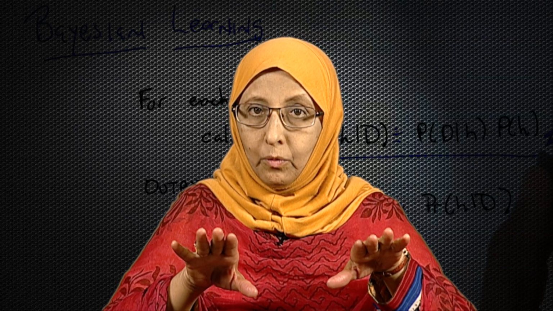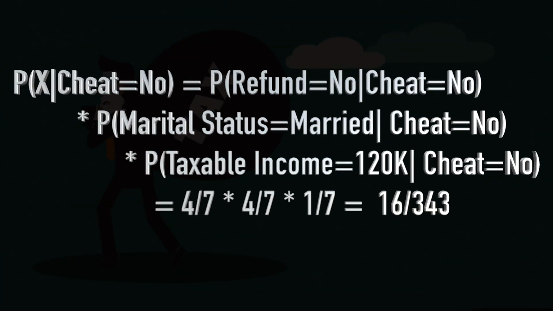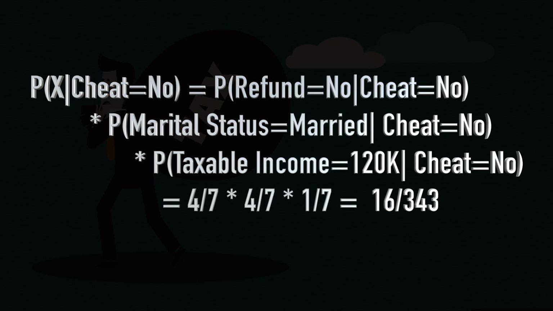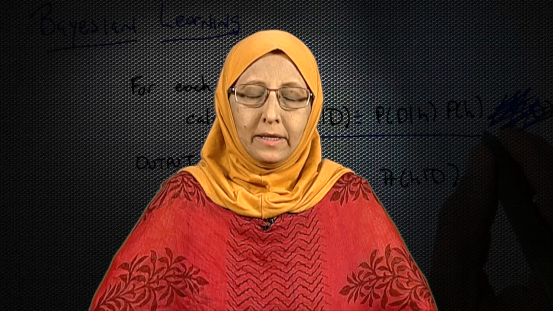By doing so, what can we do? We can break down this equation. If I am saying probability of refund value being something and probability of marital status being something and probability of taxable income being something, given the class is equal to cheat, I can expand this, if they are all independent, as probability of refund value being something given the class is cheat, times probability of marital status given class is equal to cheat, times probability of taxable income equal to something given cheat is equal to yes.